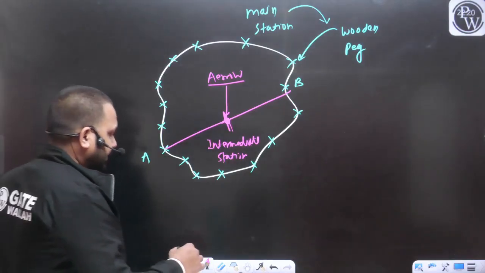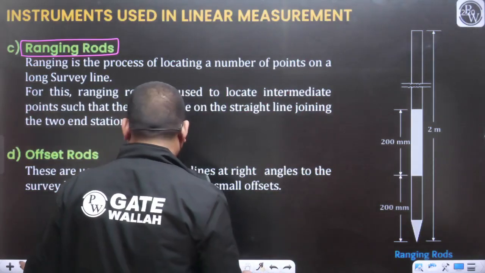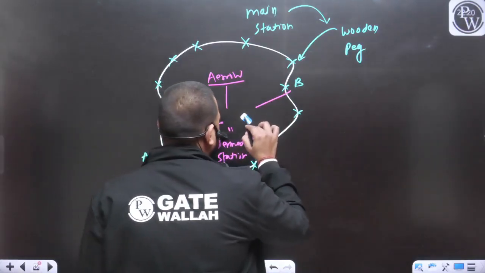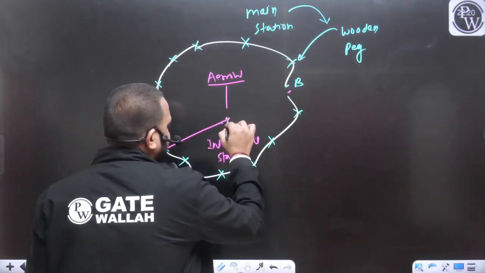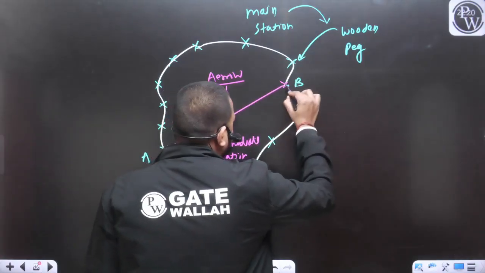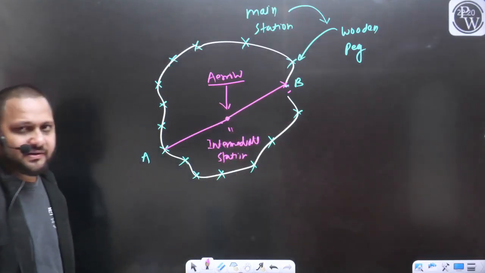As you can see, we can also place. So if I want to measure the distance AB, this may be the possibility. I have used the chain somewhere like this, and this was the point B. Then we have measured the second part. We have used the chain like this.